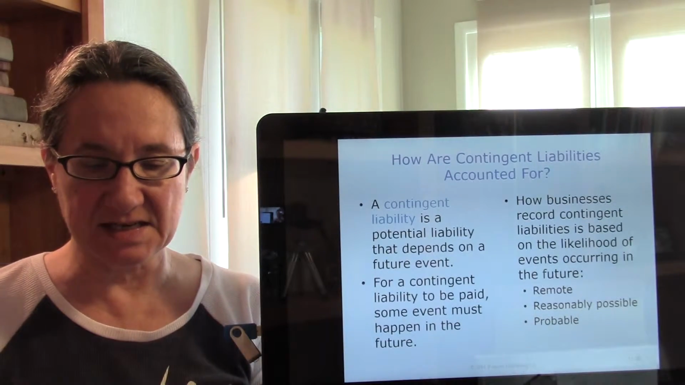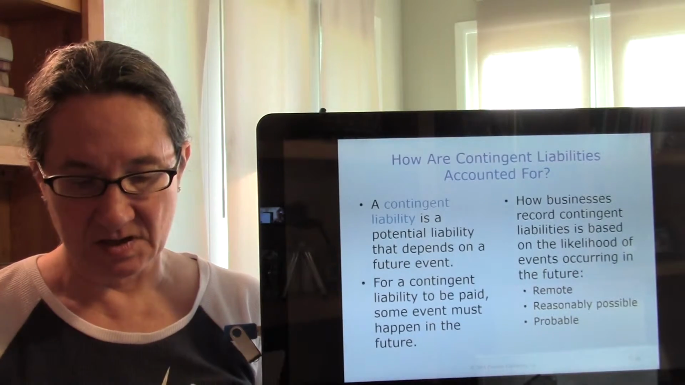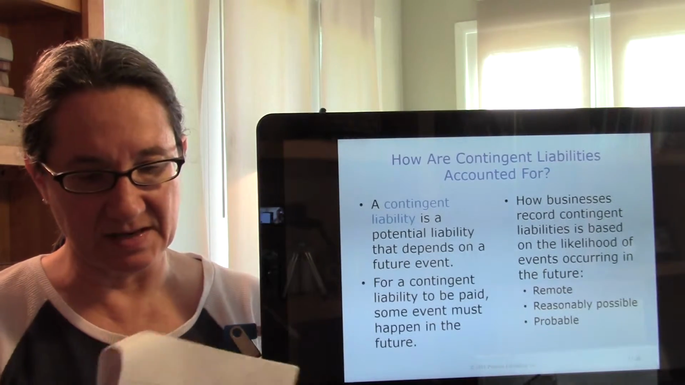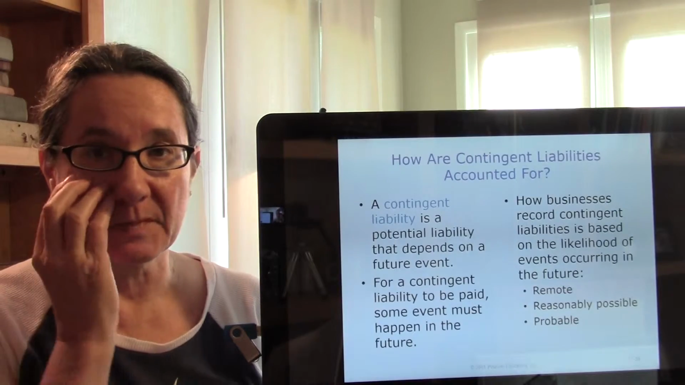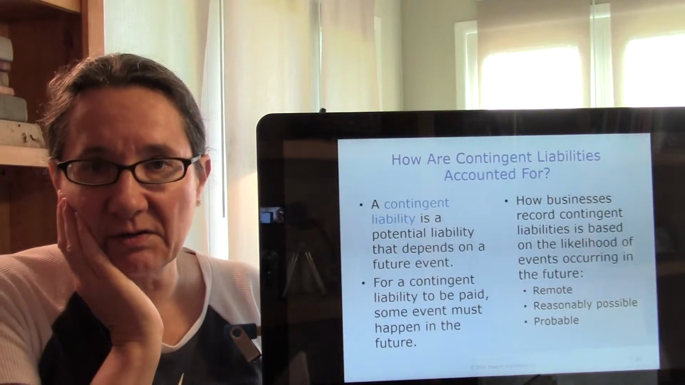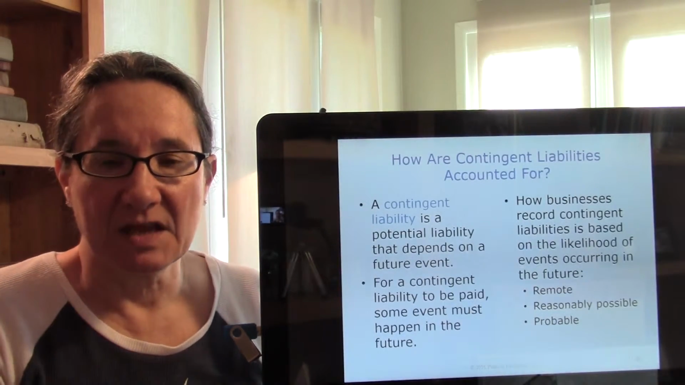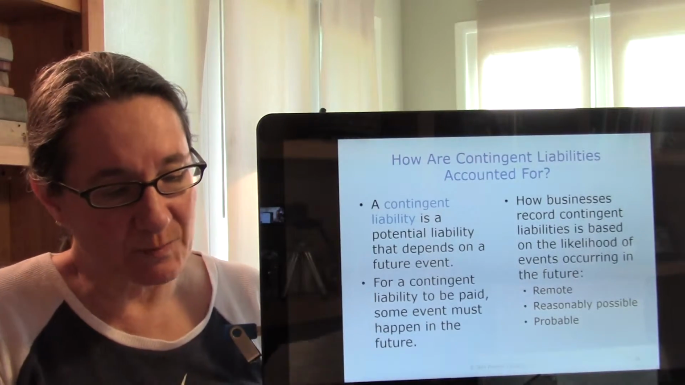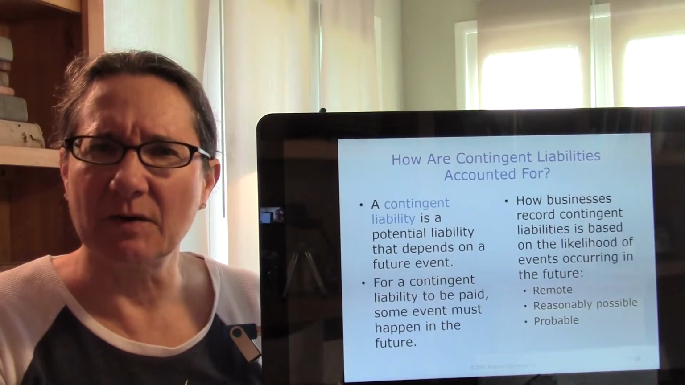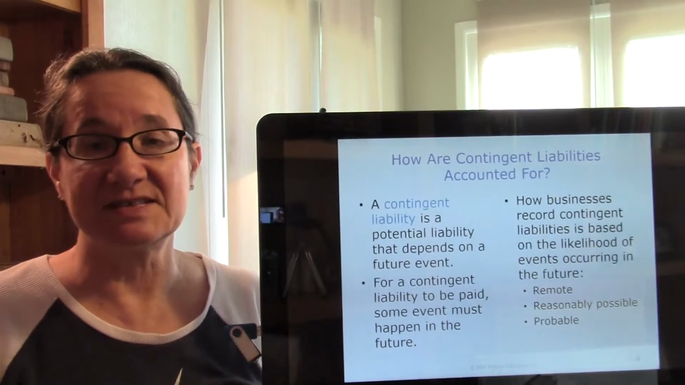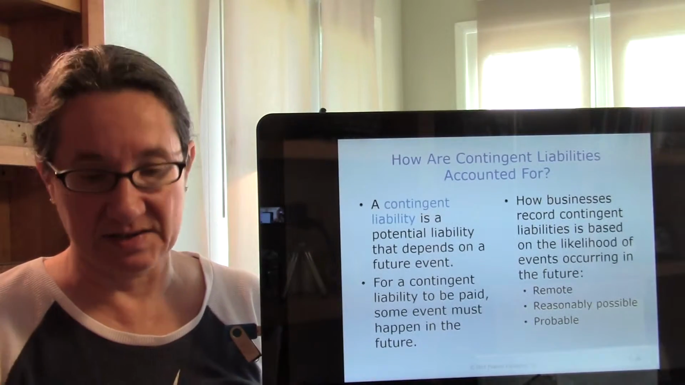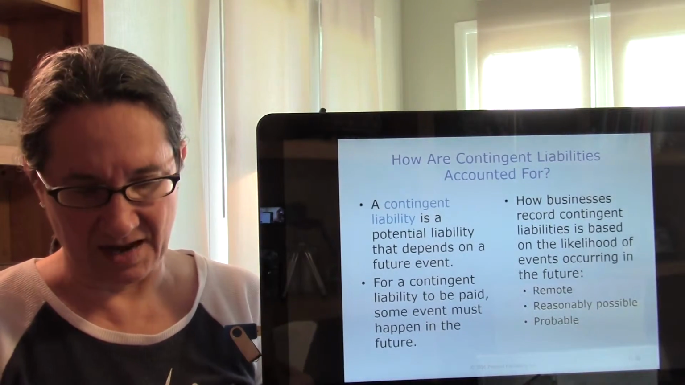So we tend to think of contingent liabilities as something that may or may not happen. And if it's remote, we don't care. Don't put it on the books, right? If it is possible, if some people need to know about it, put it in the notes. But if it's definite, put it down as a liability on the books and have an expense accrue.